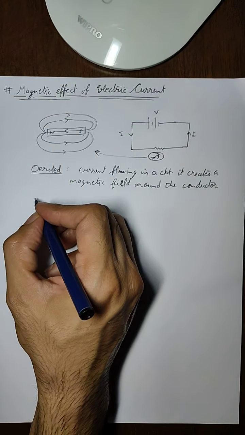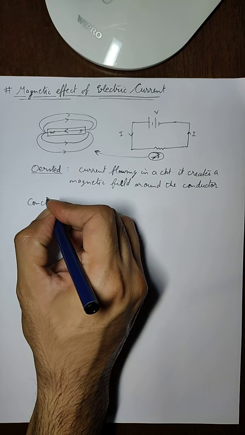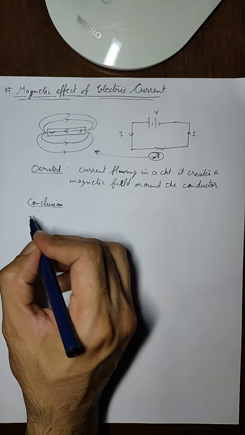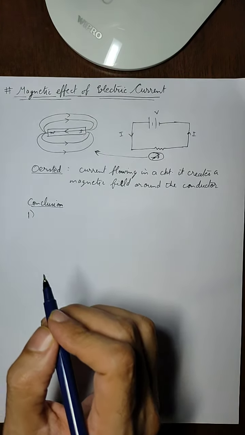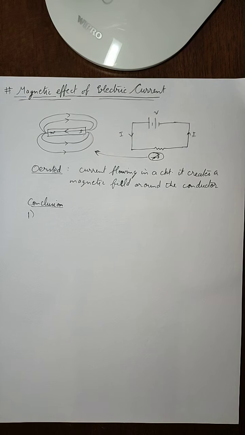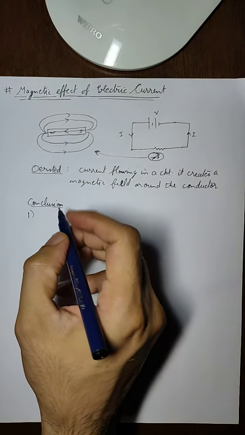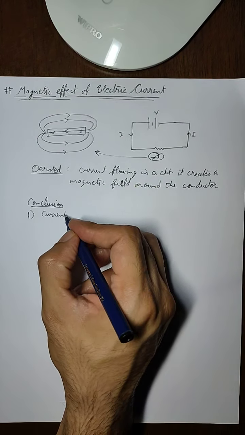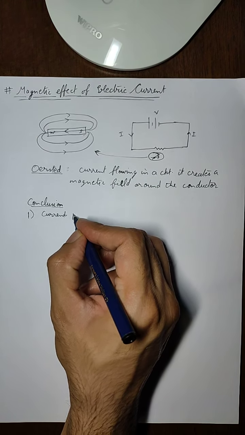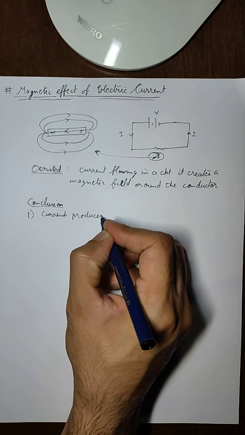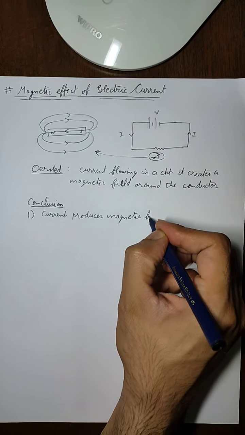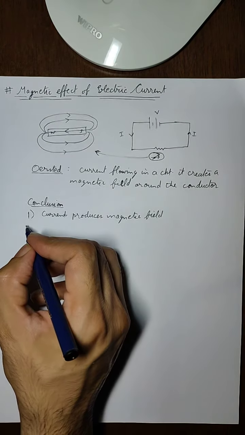There are some conclusions that were drawn by this particular experiment by Oersted. First conclusion was, when the current is passed through a conductor, a magnetic field is produced, that we just discussed. So I'll write it here in short: current produces magnetic field.